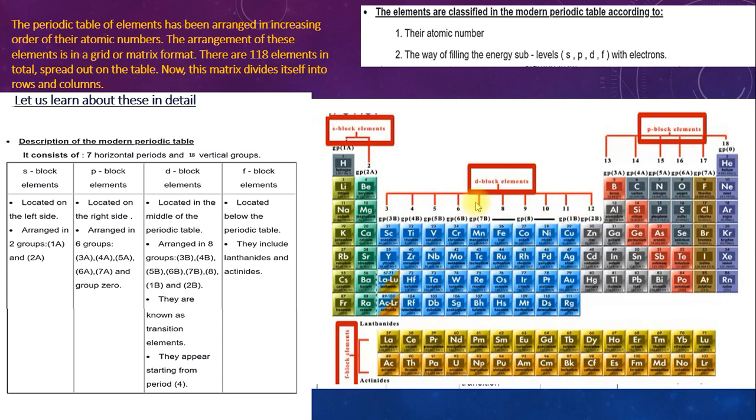Say with me: we have 2 groups in the left hand named S block elements. In the right hand, we have P block elements with 6 groups. In between the S and P, we have 10 groups named D block elements. And of course, below the table, we have F block elements as lanthanide and actinide.